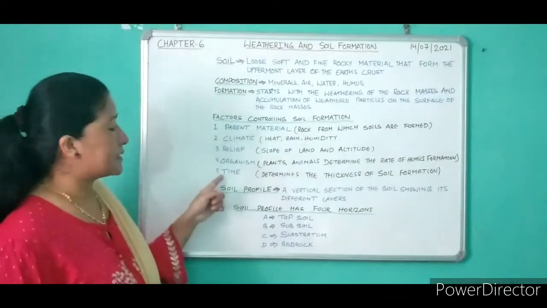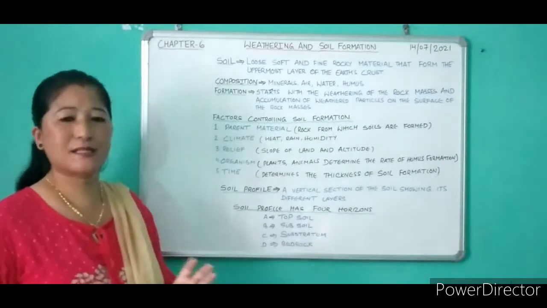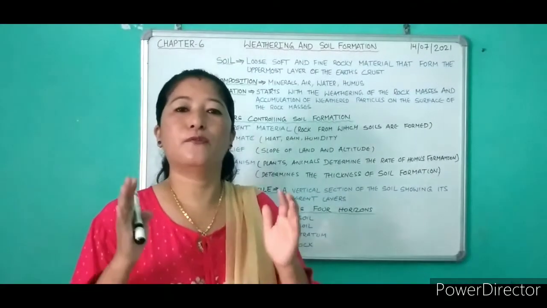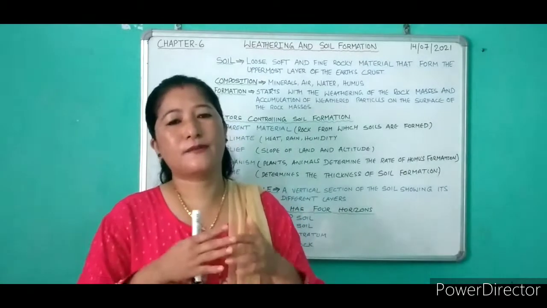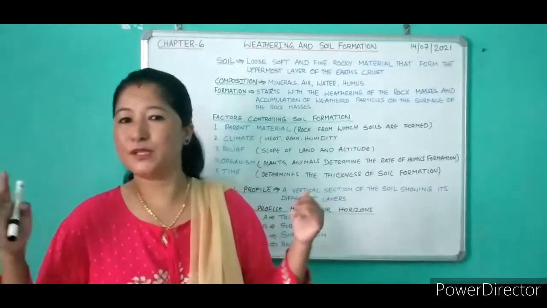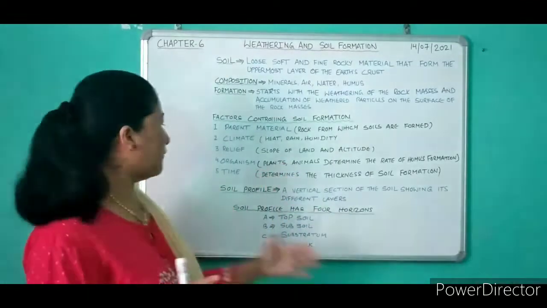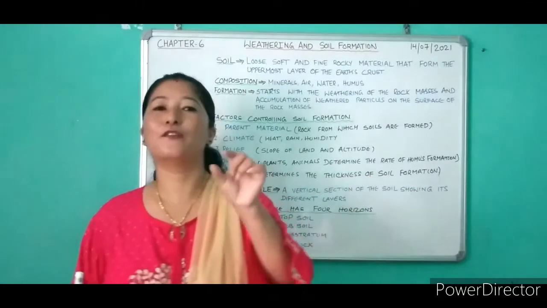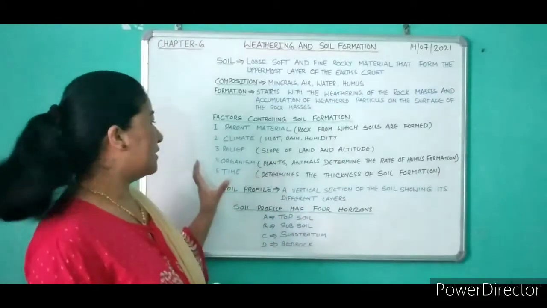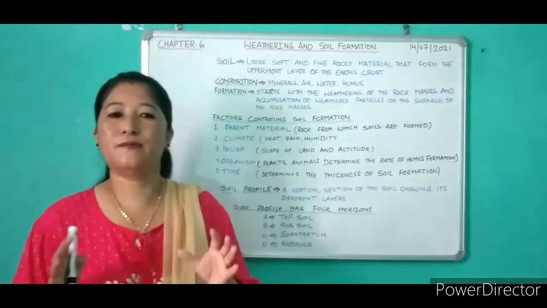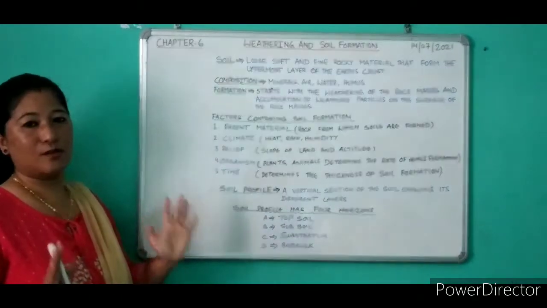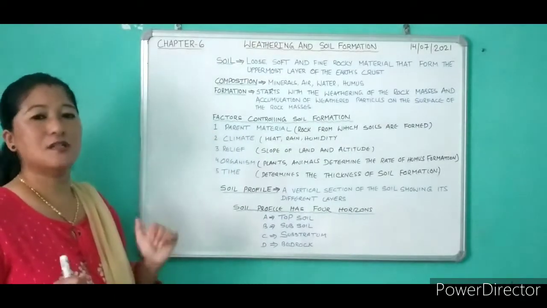And the last one is time. The time factor also plays a very important role, because soil is not formed in a year or two. It takes a very long time to form the soil. So time determines the thickness of the soil. And remember, the process of soil formation is very slow. So these are the factors that control the formation of the soil.